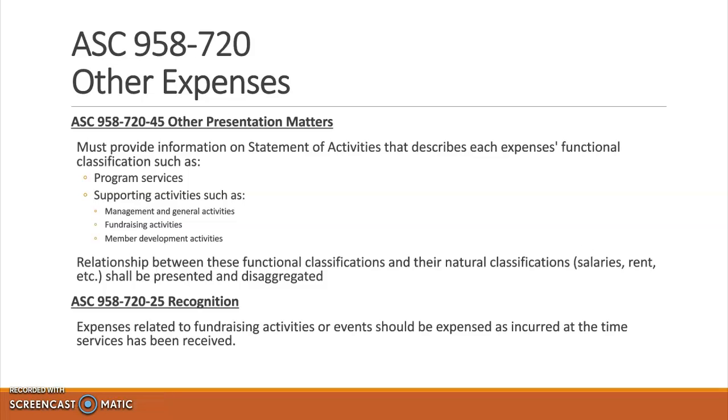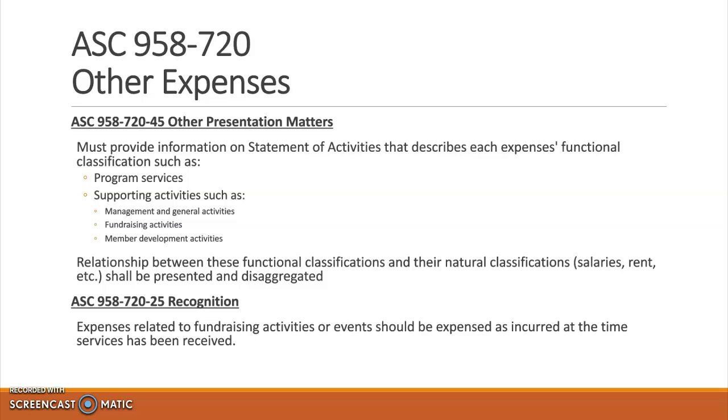So the last code that we researched was other expenses, ASC 958-720. Subtopic 45, other presentation matters, states that a not-for-profit must provide information on the statement of activities that describes each expense's functional classification. So functional classification may be program services or it may be supporting activities.